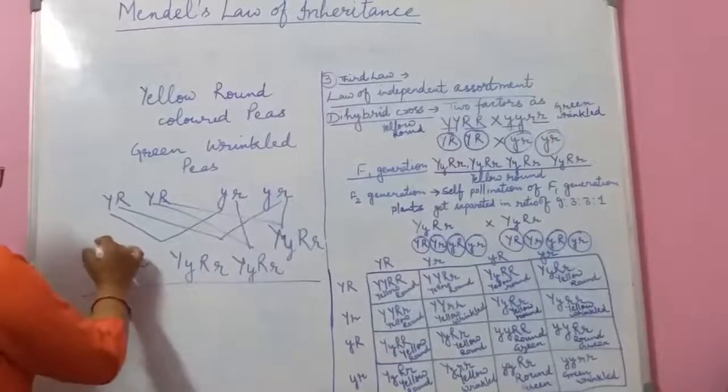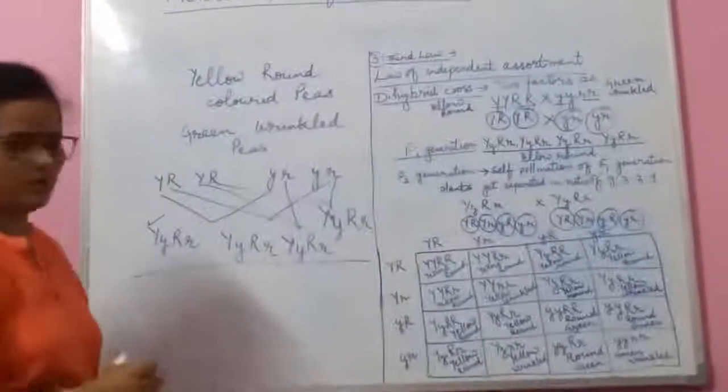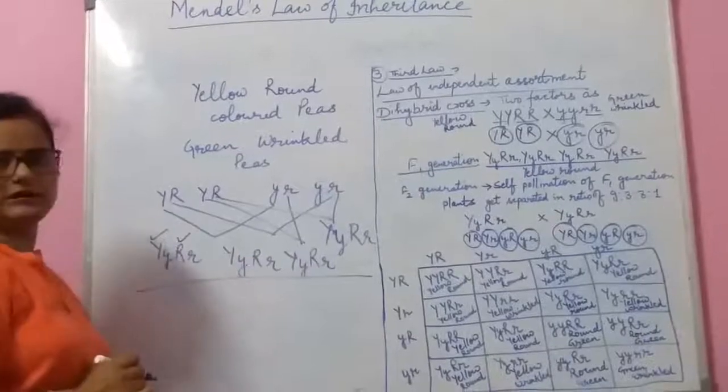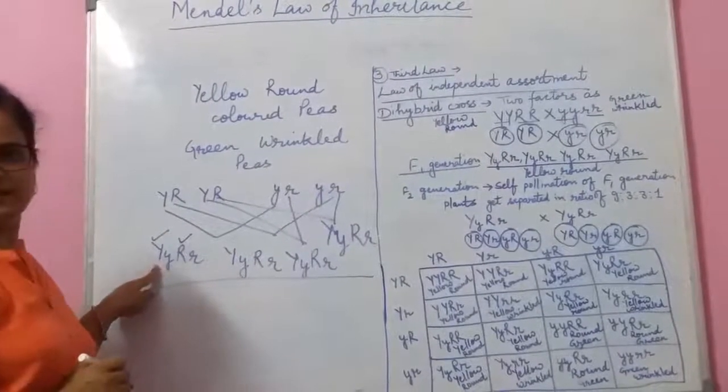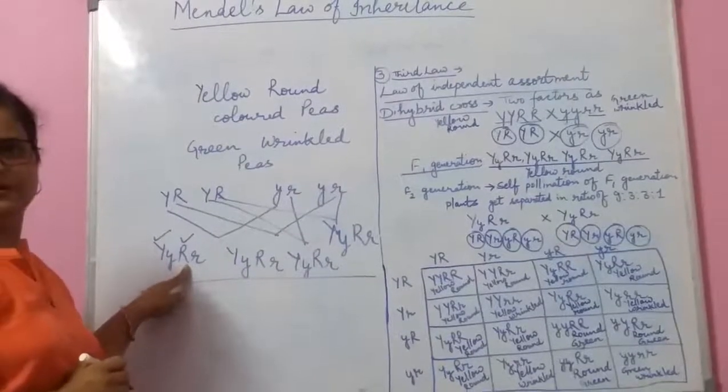Capital Y is for the yellow and capital R for the round. This gene is responsible for the yellow color and R for the round color.